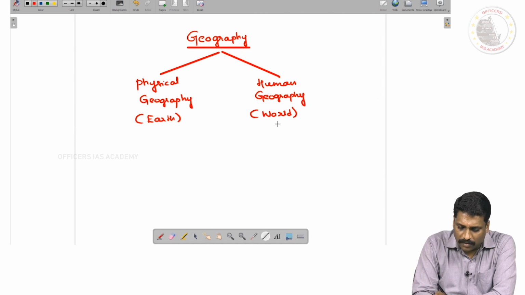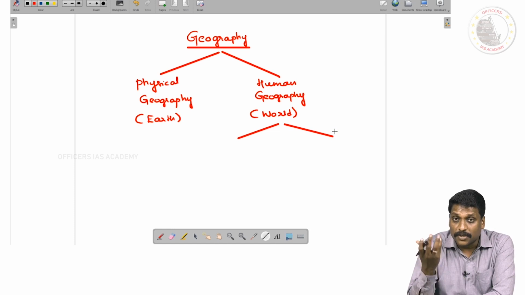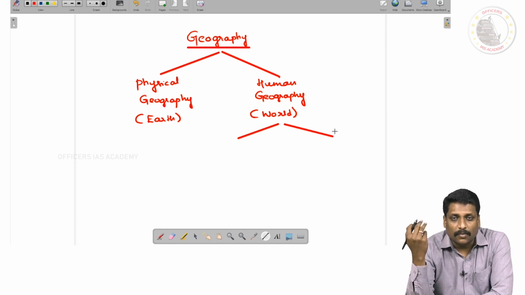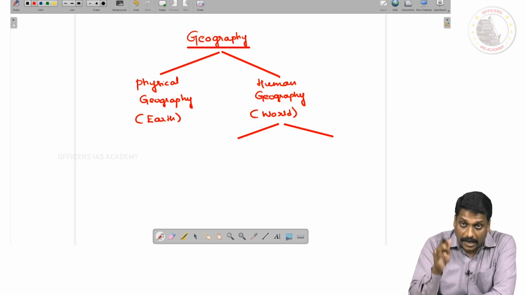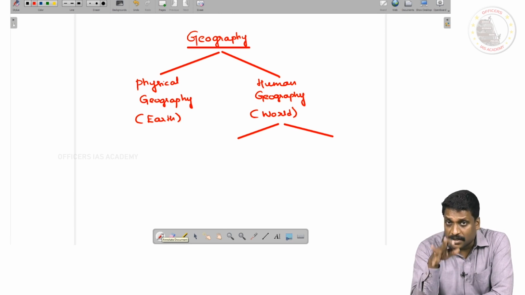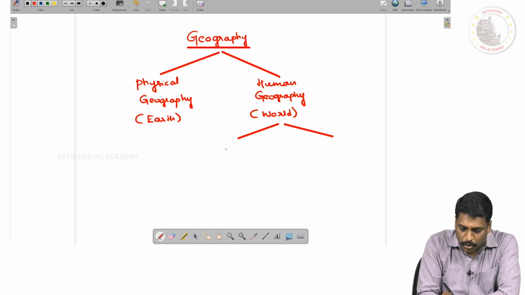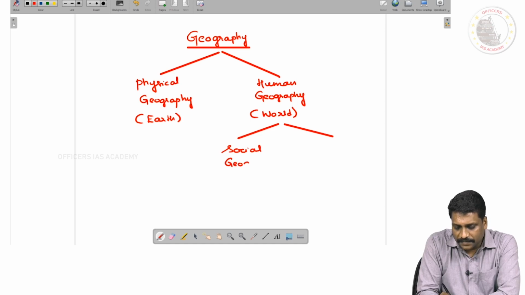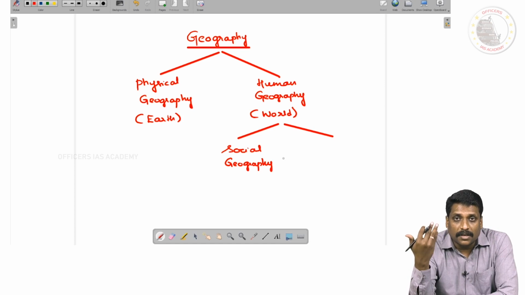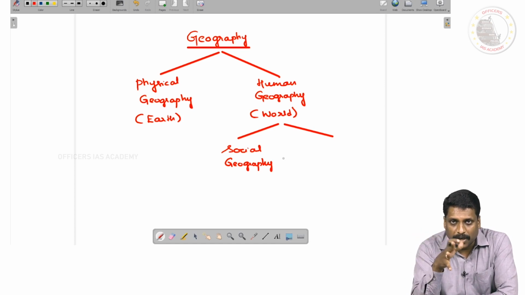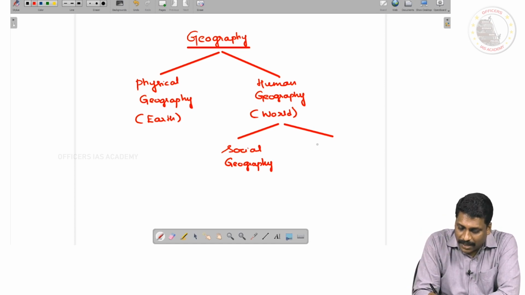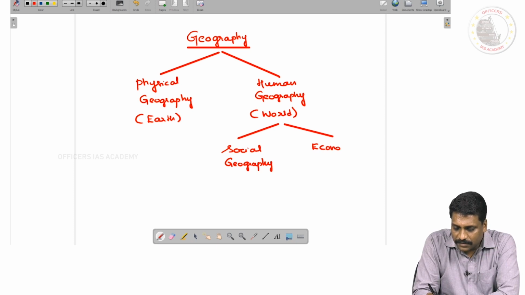Now, this being the basic difference between human geography and physical geography, when I talk about human geography, what exactly do we study? Further, if you want to subclassify human geography, make it very simple. One, you're going to study about the people. The study of people, you call social geography. And if you're going to study the economic interaction that people have with the physical environment, you call it economic geography.